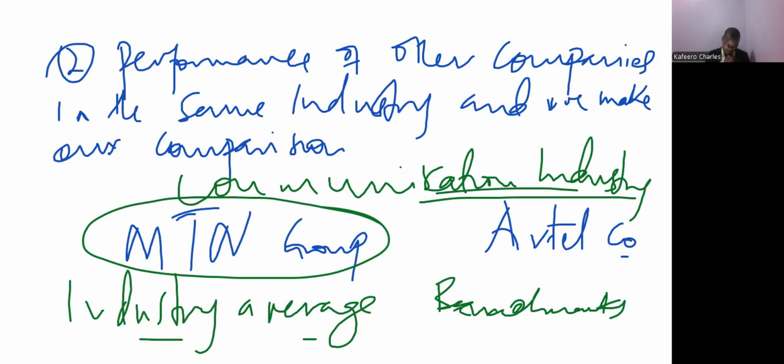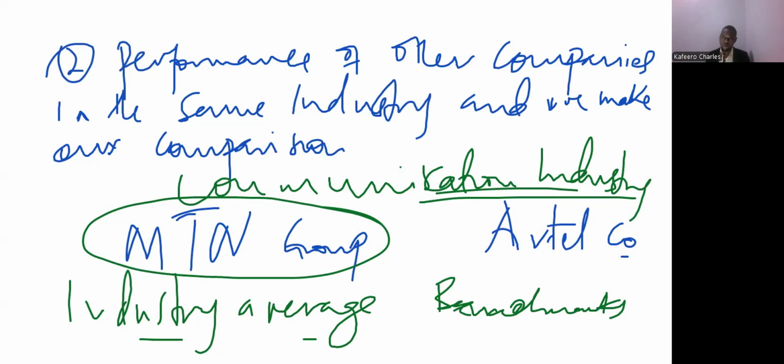So just like the way I've said, you can look at MTN Uganda, you can compare yourself with the industrial or the sector average. The sector averages will be, of course, given to you if at all they want you to look at the performance based on the industrial averages. And most of the times these companies, they compare.